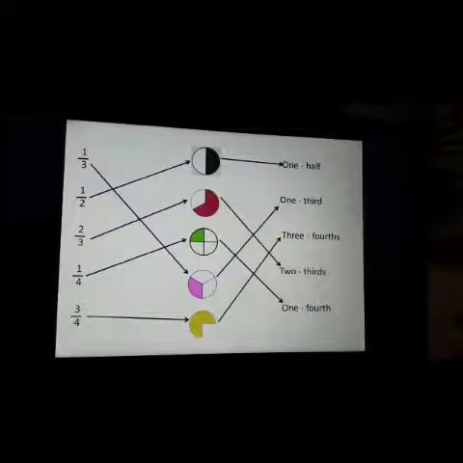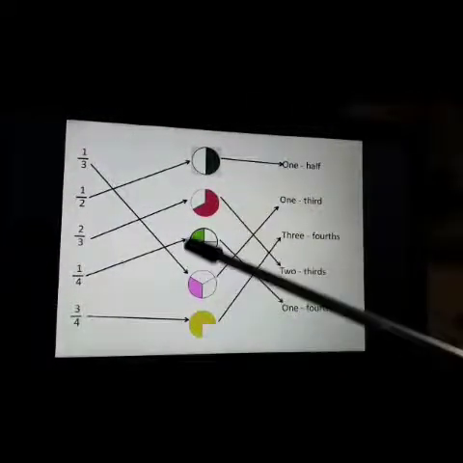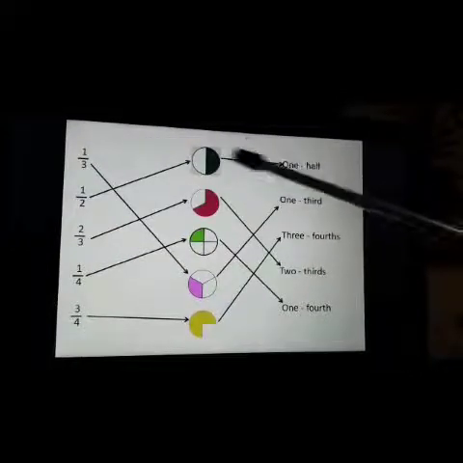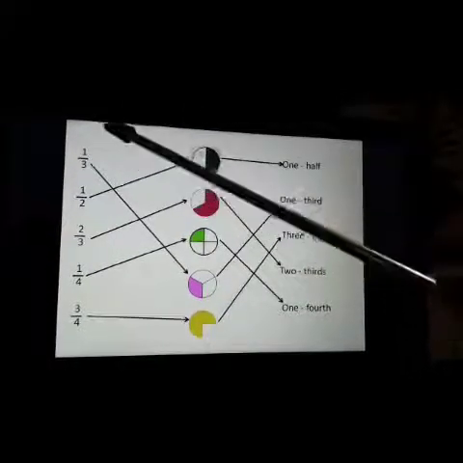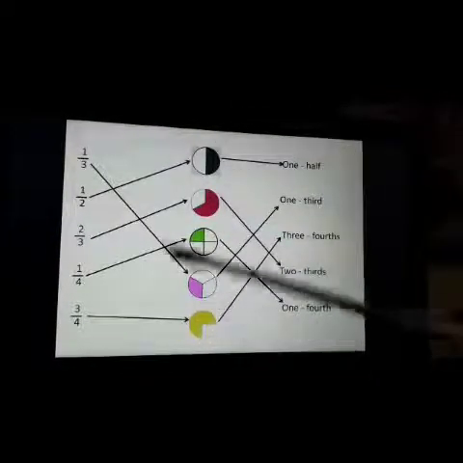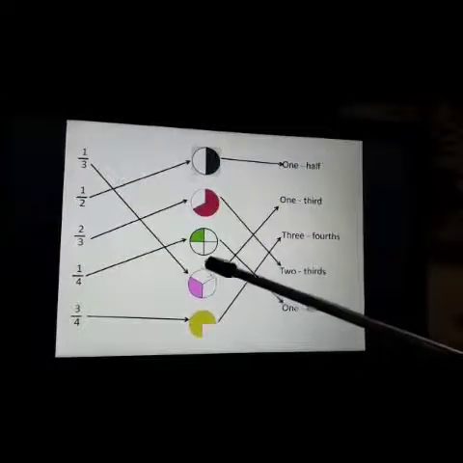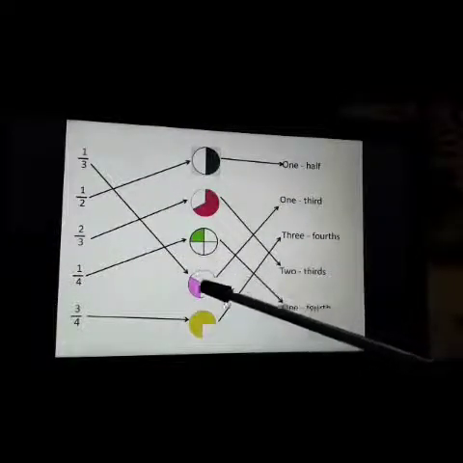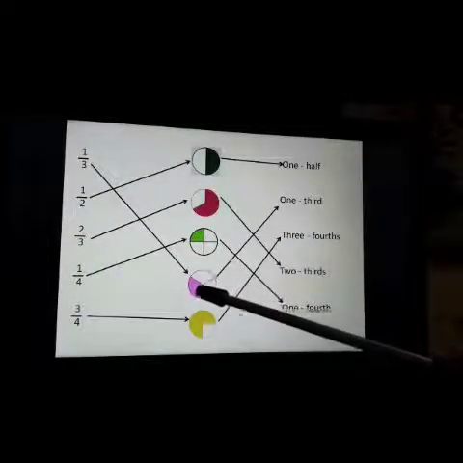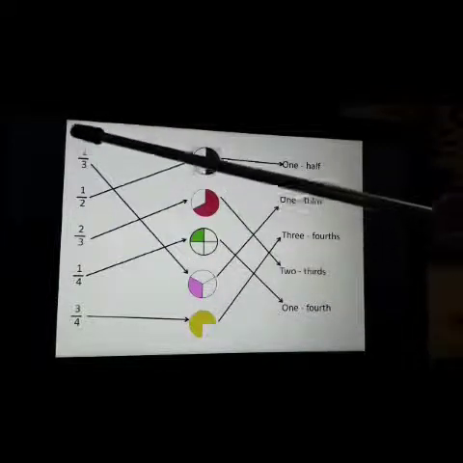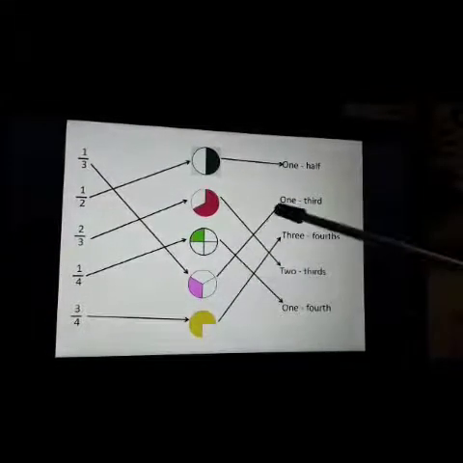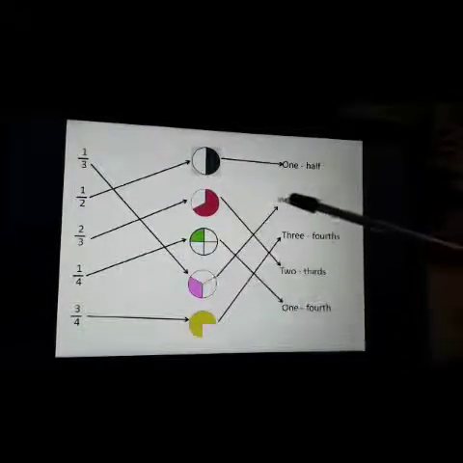Now next, match the following. That means we have to match the figure with the fraction and their fractional name. Now the first fraction is 1 by 3. इनमें से कौन सा figure 1 by 3 means 3 में से 1 है. Okay, now this one. Total number of parts 3. Denominator is 3. That means total number of parts 3, and out of them, 1 is shaded. So, 1 by 3. Now, its fractional name is 1/3. So, we have to match this with 1/3.